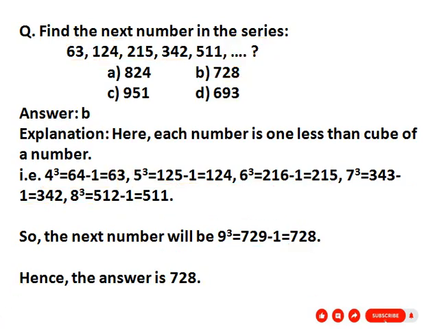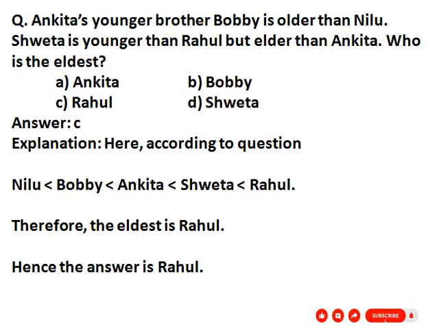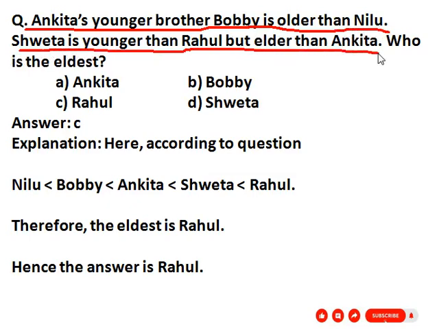Our next question is: Ankita's younger brother Bobby is older than Nilu. Shweta is younger than Rahul but elder than Ankita. Who is the eldest? Here, according to the question, Ankita's younger brother Bobby is older than Nilu. So Bobby is older than Nilu, so Nilu is less than Bobby.